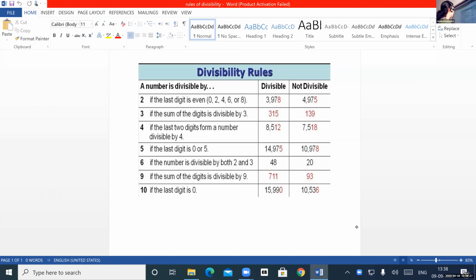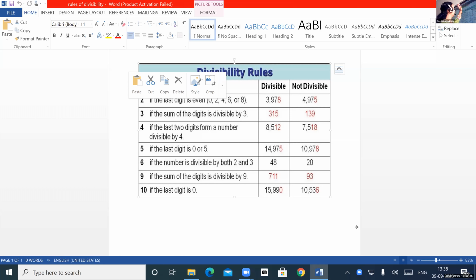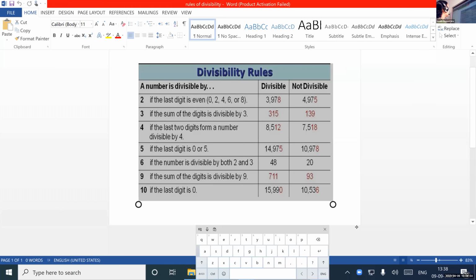Yes, ma'am. Okay. So children, we have finished the divisibility rule of 2. That means if the last digit is an even number 0, 2, 4, 6, 8, that is divisible. And rule number 2, check whether it is divisible by 3. What you have to do, if the sum of the digits is divisible by 3, then it is divisible by 3. Now we are going to check if the last 2 digits of the number are divisible by 4. Here now, which are the last 2 digits? Harsha, please unmute and tell me. In the example here, which are the last 2 digits?